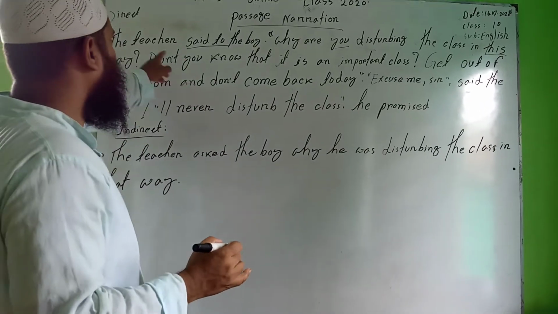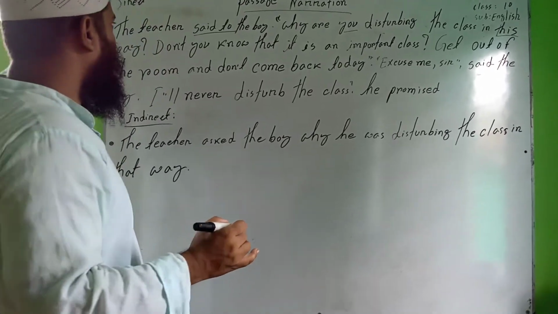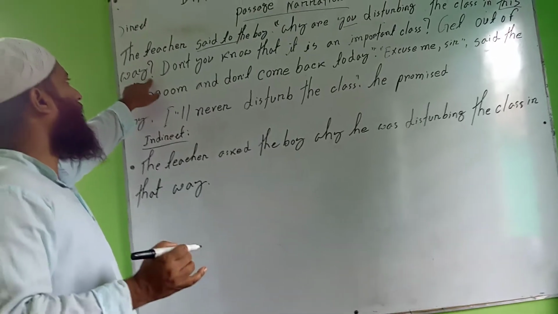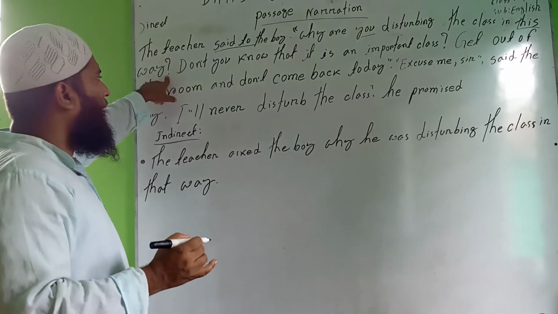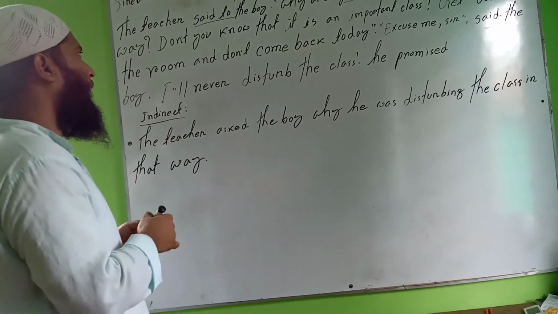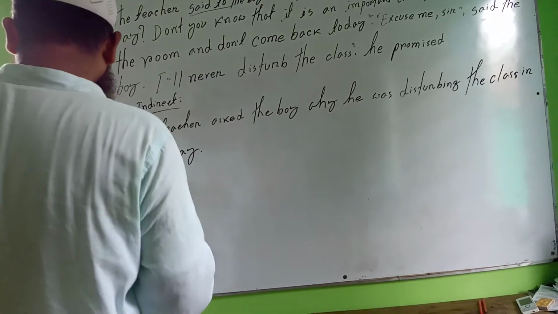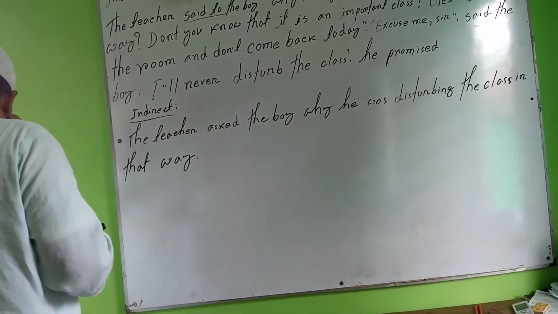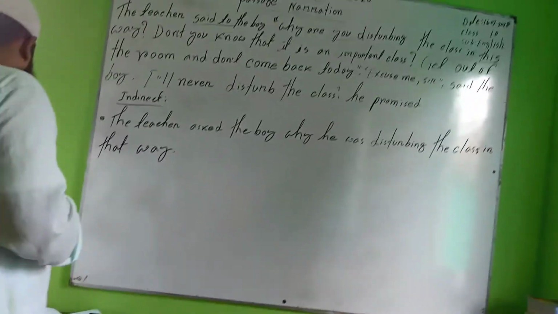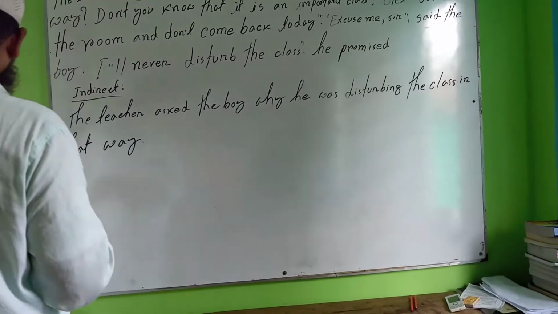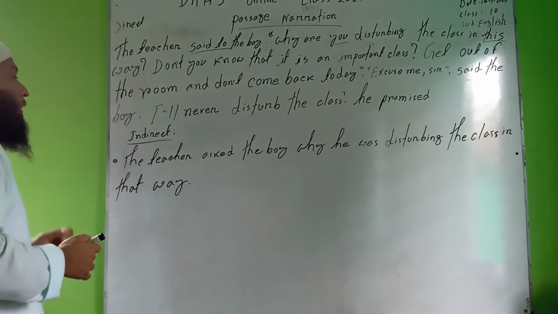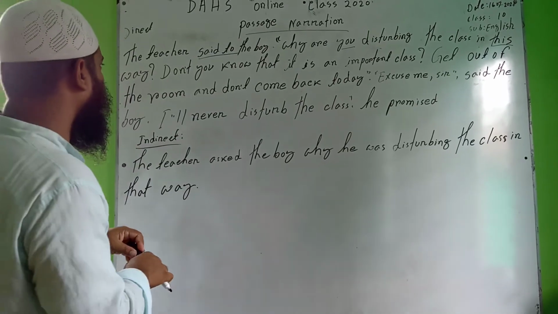These are the first question of the teacher, and these are the second question. Here you can see after the first question a full stop or interrogation sign, and the second question: don't you know that it is an important class? Okay, don't you know that it is an important class? This is the second question. These questions are asked only by the teacher. For this reason, the teacher said, here we have to write on here,